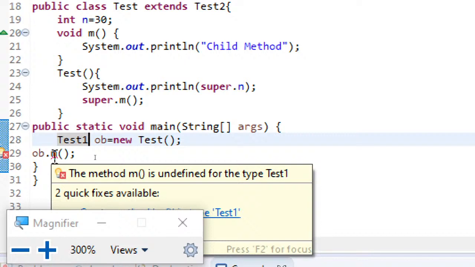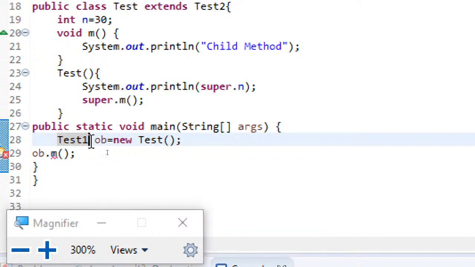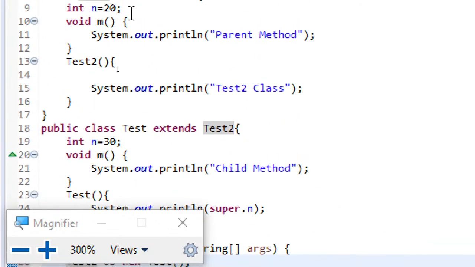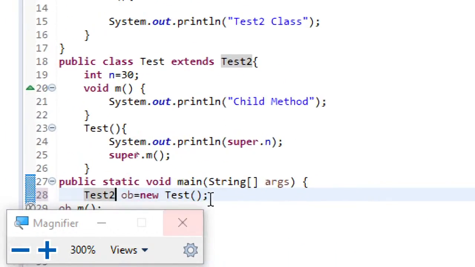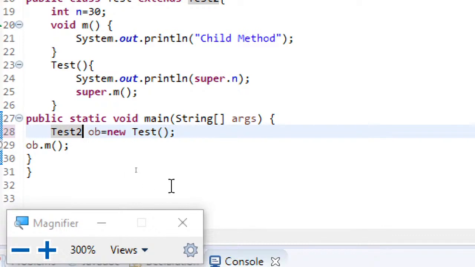Earlier we did not get that error when I wrote test2. The reason is test2 also has this method m. So that's the reason you did not get an error earlier when I wrote test2. But when I write test1, you are getting the error.